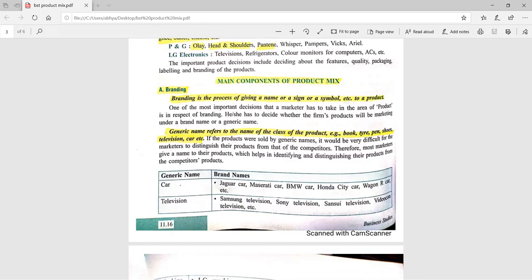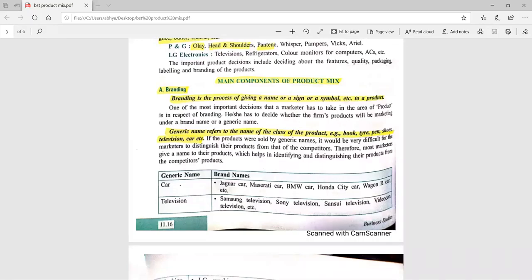But whenever we are buying the product of a particular manufacturer, like Action shoes or Adidas shoes, or any of the many good brand names, it means we are buying the brand name. The important benefit the brand name gives us is that, just because of the brand name, we are able to differentiate the product of one seller from the product of another seller. Suppose there is no brand name, then we will not be able to buy the products of the different manufacturers.